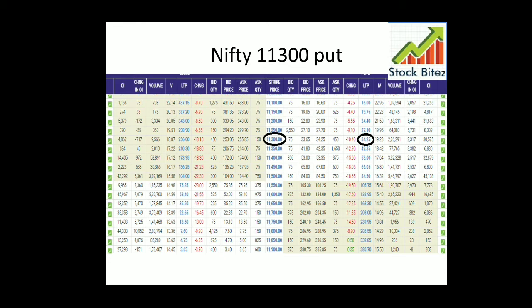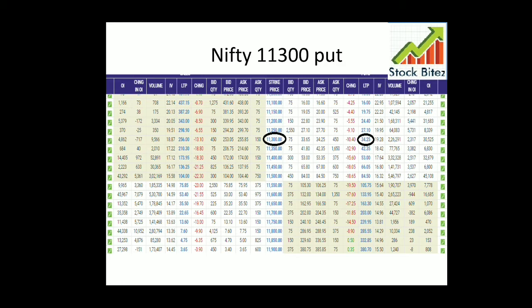Here in the screenshot of the NSE website, you can just search for the Nifty option chain, and you can get various strike prices. In this example, we bought the 11,300 put option at a premium of around 34 rupees. If Nifty falls from the current level, the premium increases to either 40, 45 or 44, according to how fast Nifty is going down.